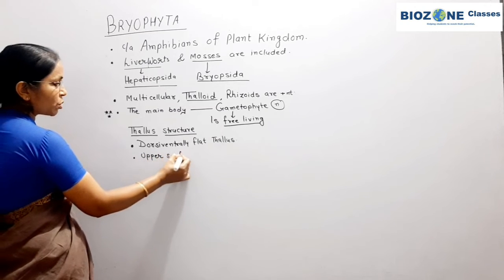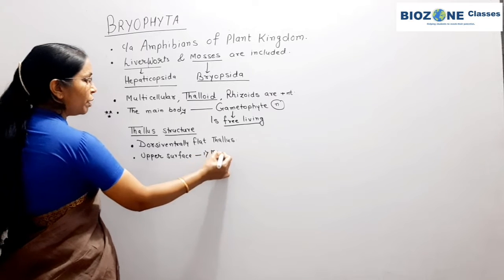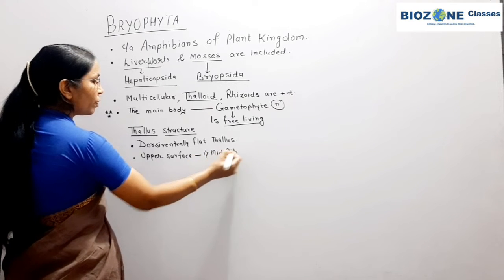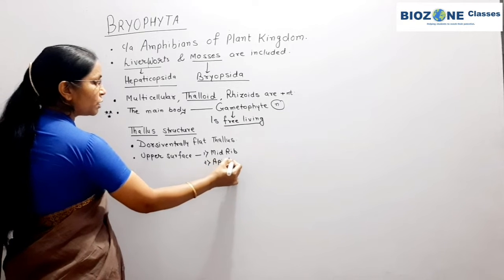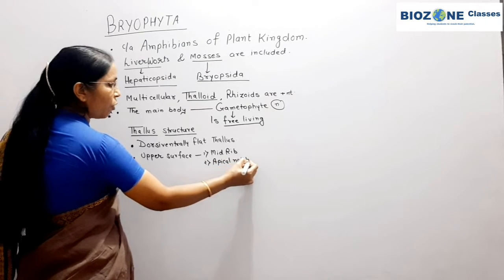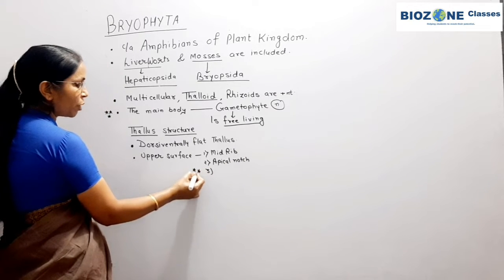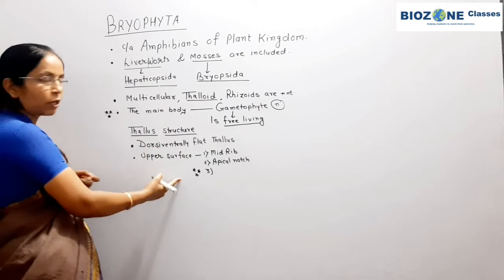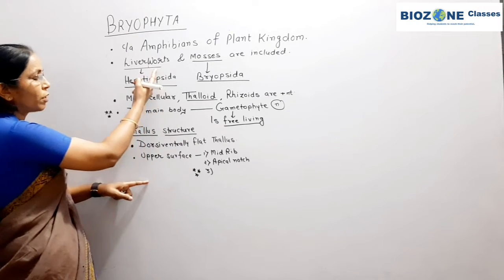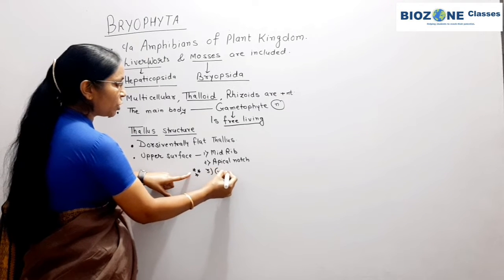On the upper surface of the thallus, first, a prominent midrib is present. Secondly, the growing point of the thallus is denoted at the apical notch. And third, which is most important and studied mainly for liverworts, is the presence of gemma cups as a vegetative body.